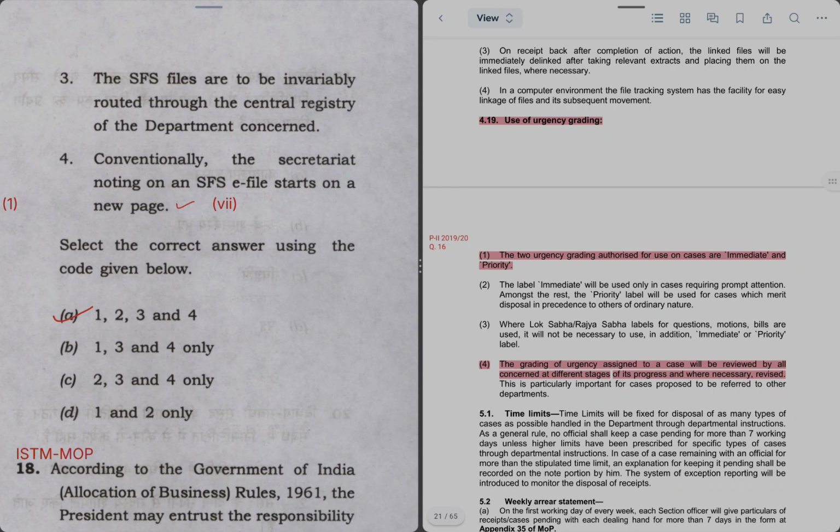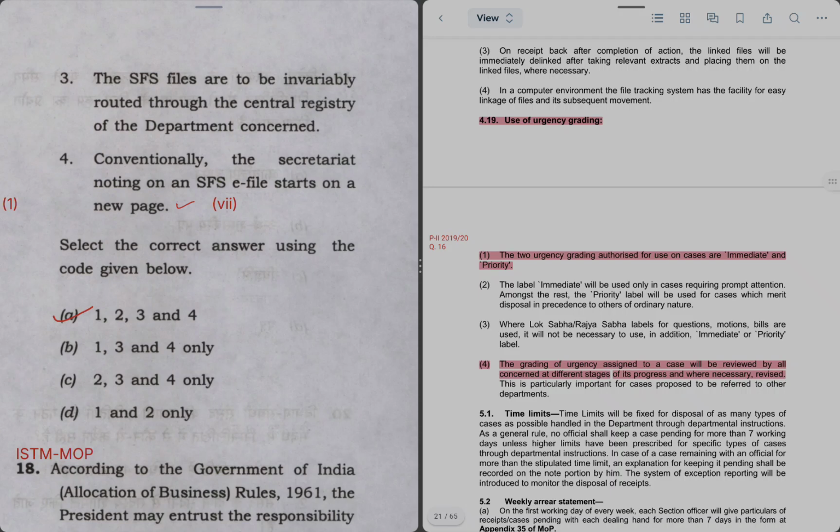Now, again, I'm not mentioning the paragraph in which it is given in MOP, because clearly कहीं दिया हुआ नहीं है. Let's move on to next statement. Conventionally, the secretariat voting on an SFS file starts on new page. That is, as a principle, true.